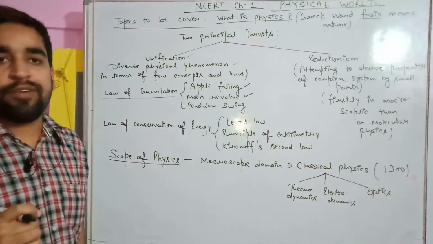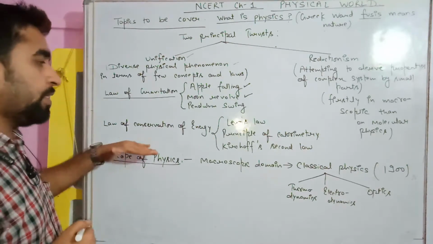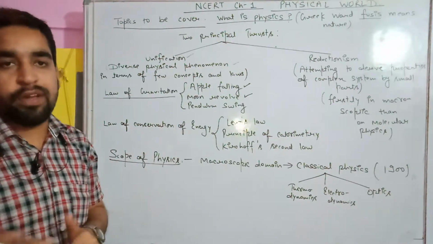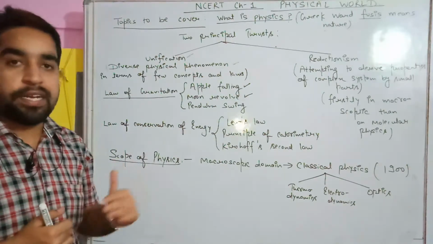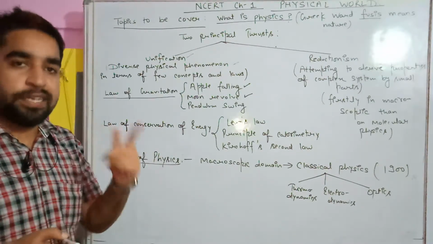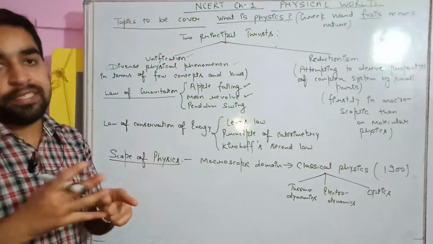It can be converted from one form to another. So that is known as the law of conservation of energy. This is used in Lenz's law. What is Lenz's law? In class 10th you have studied: in an electric circuit, the direction of the induced electric current will be such a way that it will oppose the fact by which it is generated.